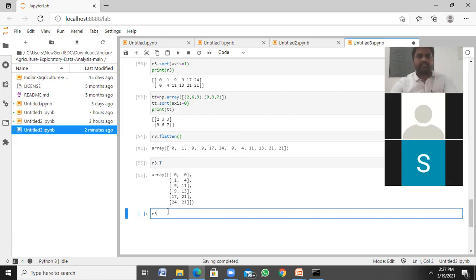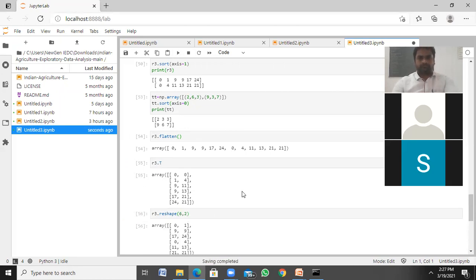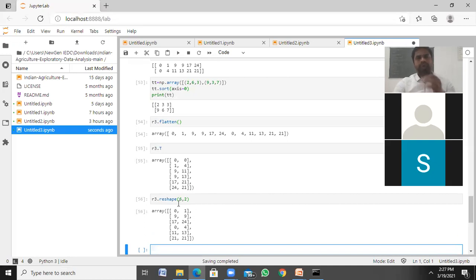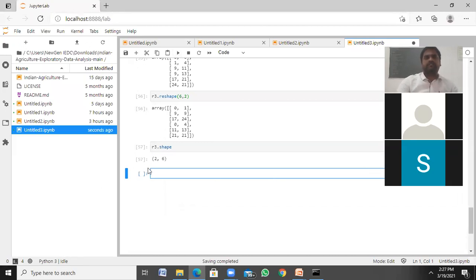Okay, R3 dot reshape into, like, 6 comma 2, like this. It resizes. Okay. So if at all I want to know the shape, you can have it. See, now it is 2 by 6.